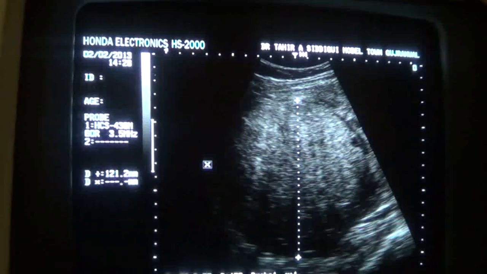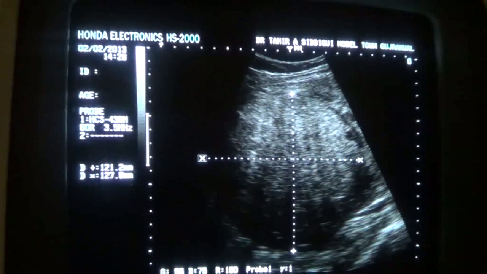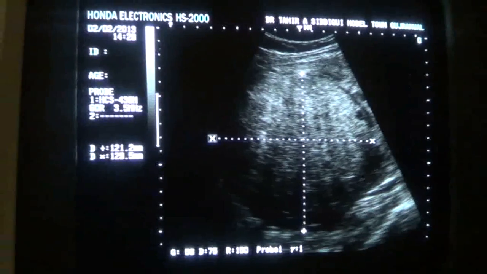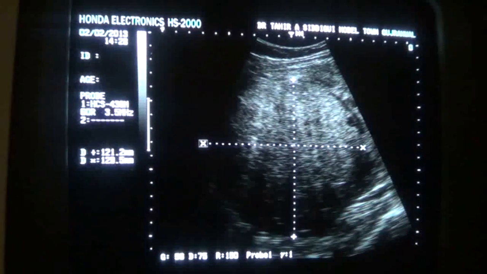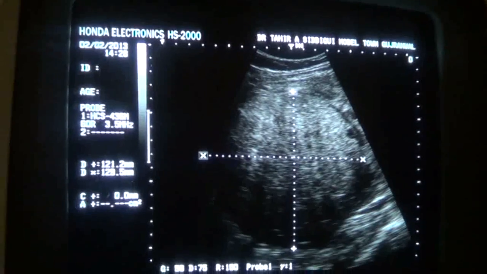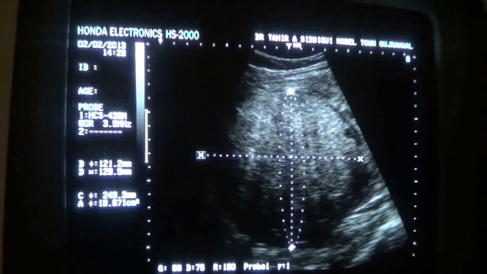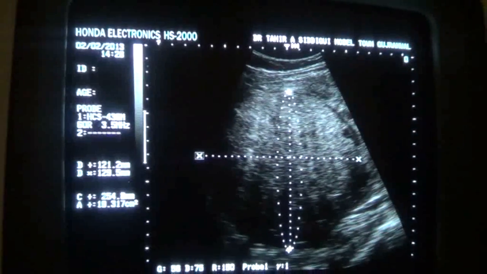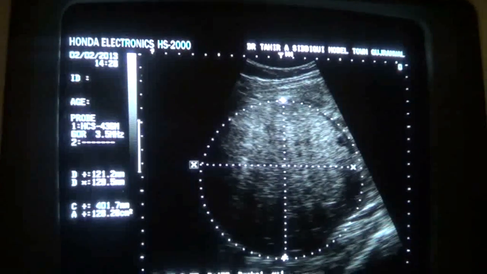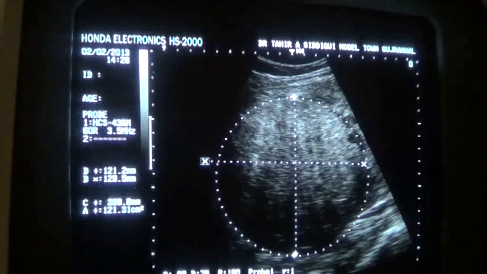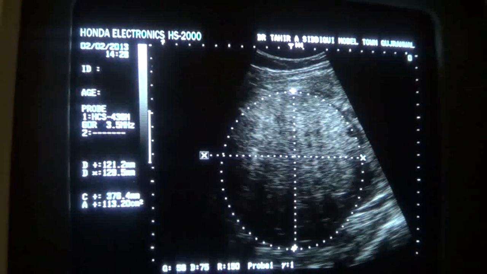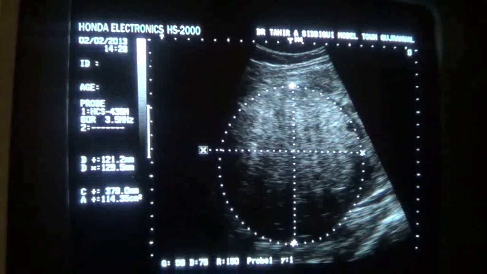12.1 into 13.0 centimeter. This is the fibroid which is relating to the posterior wall and then extending. This is the fibroid in fact.